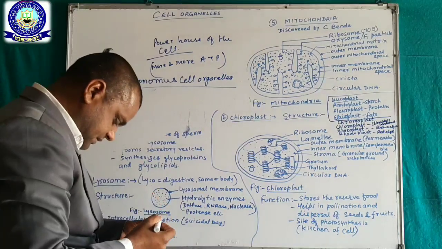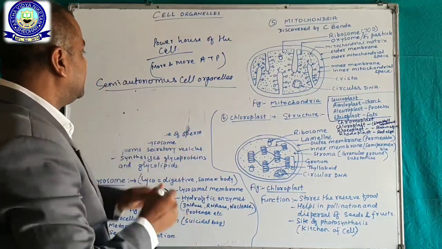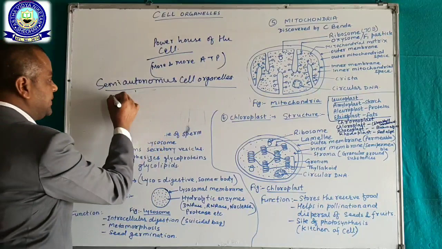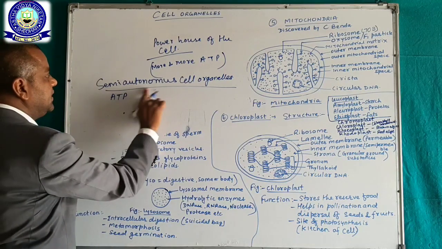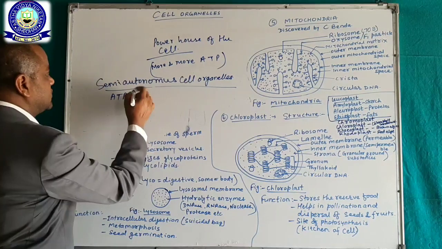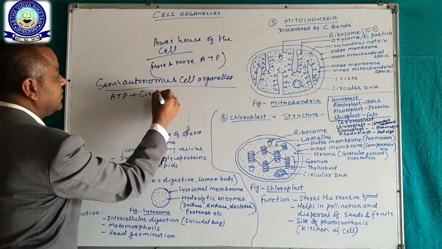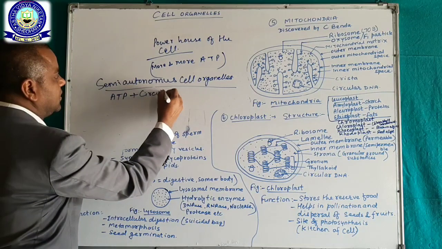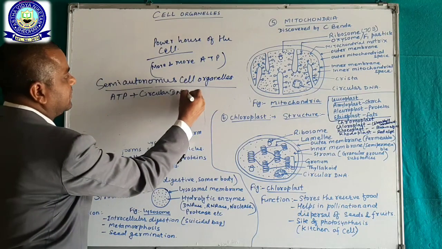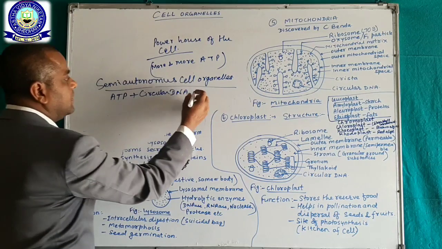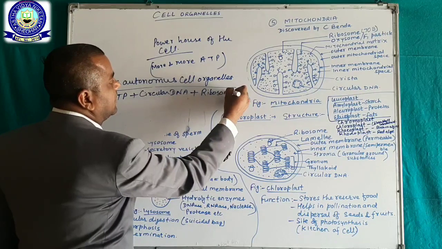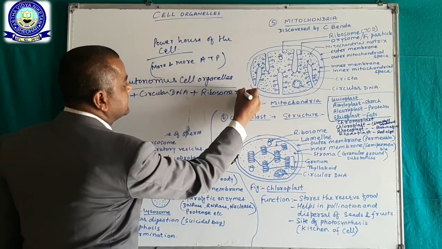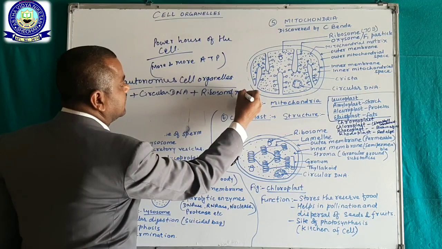First we understand what semi-autonomous means: there is ATP energy, circular DNA, and the presence of ribosome, that is 70S. Okay.